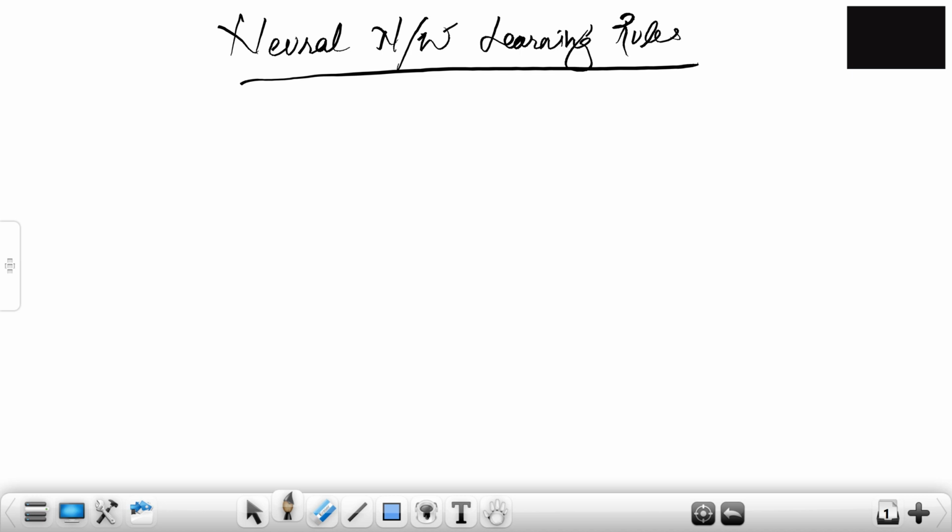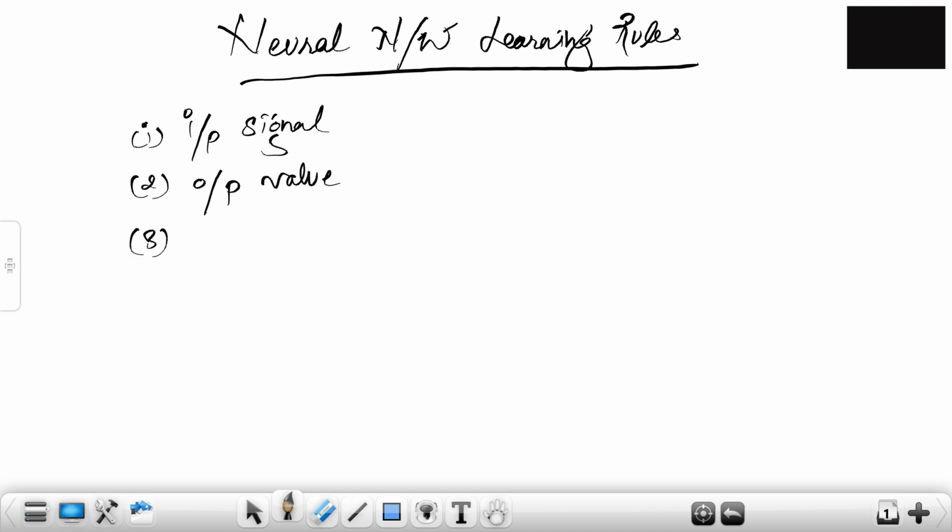So a neuron is considered to be an adaptive element and its weights are modifiable based on 3 things. What are those? First is your input signal. Second is your output value. And what's the third thing? The third thing is the associated teacher's response. Now what is this? I'll speak about that.